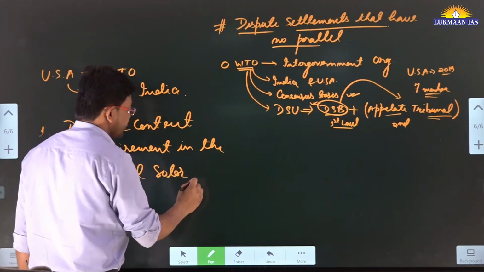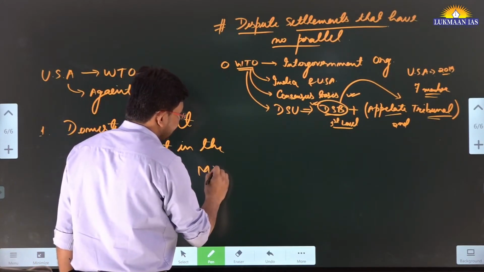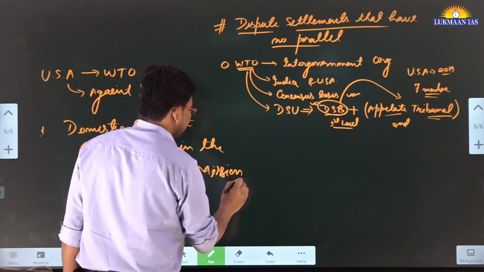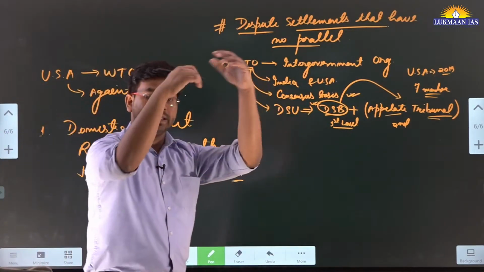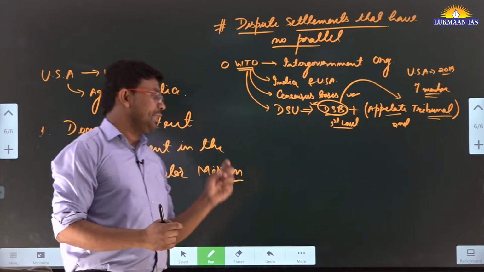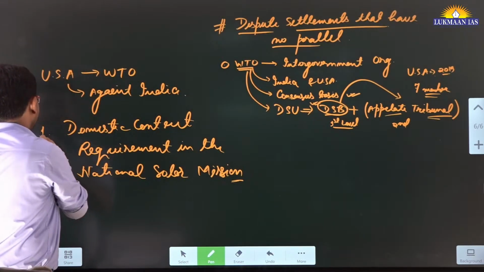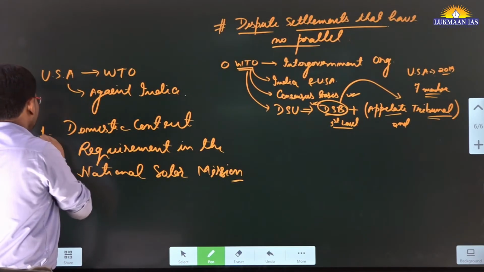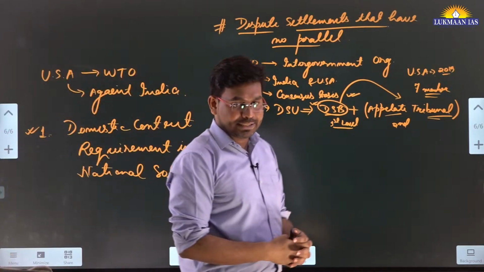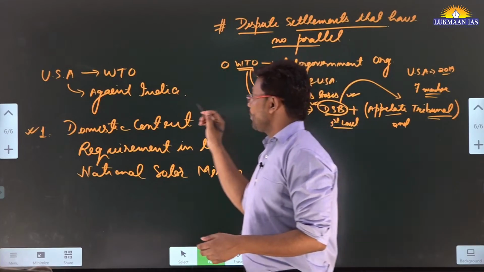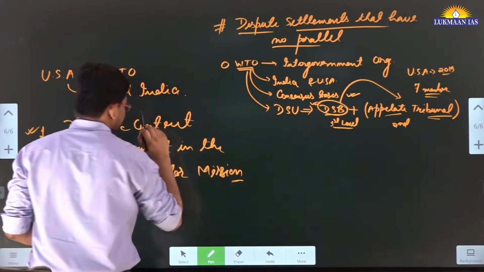In the National Solar Mission, we had a domestic content requirement. It means that for implementing the National Solar Mission, the procurement of equipment should happen domestically; they should not import it. This was contested by the United States of America in the WTO, and India lost in that particular case.